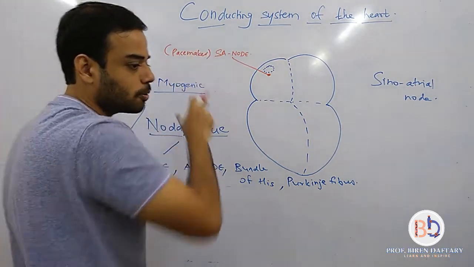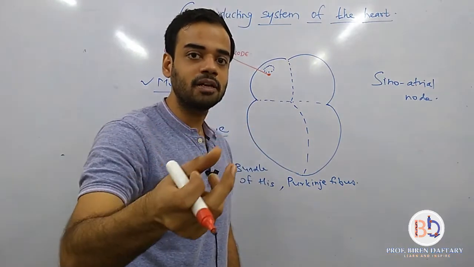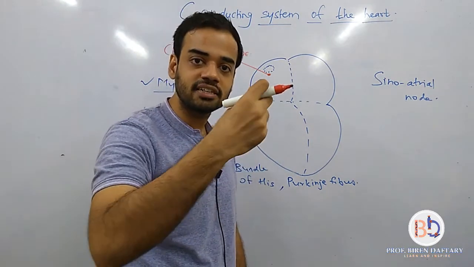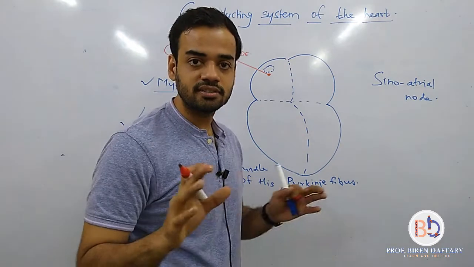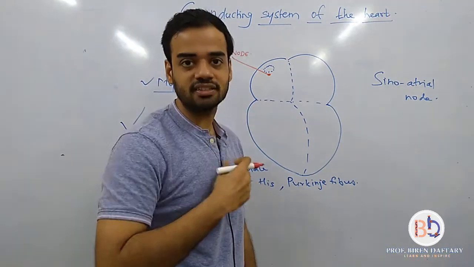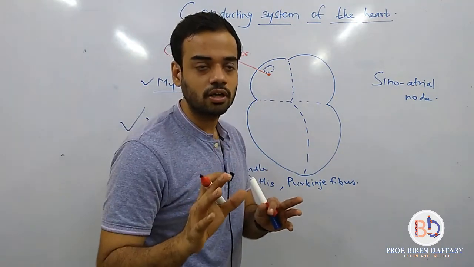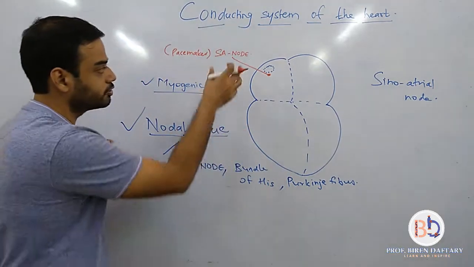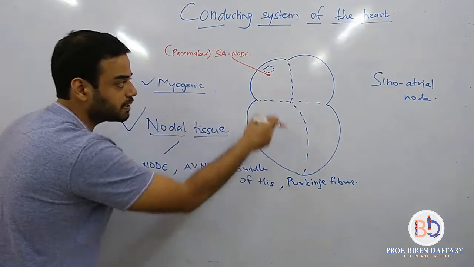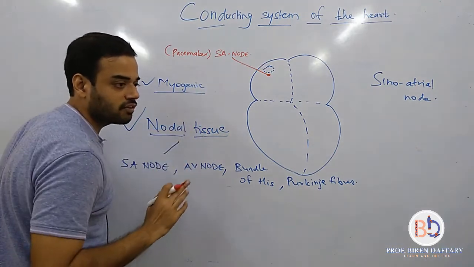If this stops working in your body, then people get an artificial pacemaker inserted. Is this clear? Not inside their heart, inside the chest. It is connected to the heart. Okay, we will study that later on. So is this clear? Where is it placed? Below the superior vena cava opening.